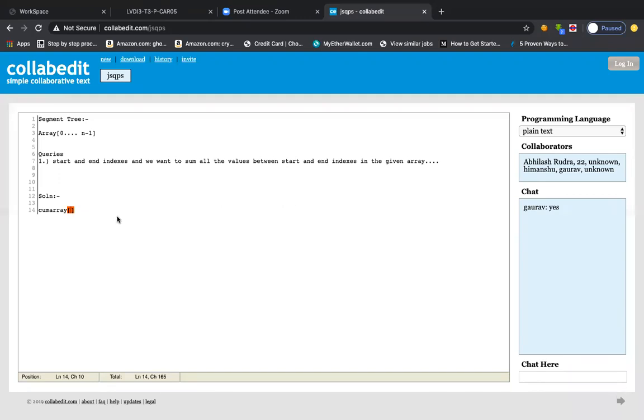So what I mean to say is that from next time, the answer to a query will be the cumulative array at the end index, minus the cumulative array at start minus 1. Everyone got this solution? This is a very, very easy solution. You are all in third year, so it should be very easy. Other fellows, is it clear to you?